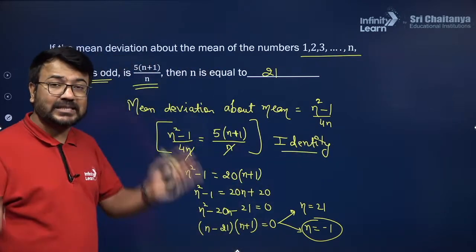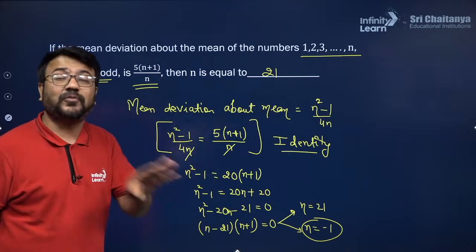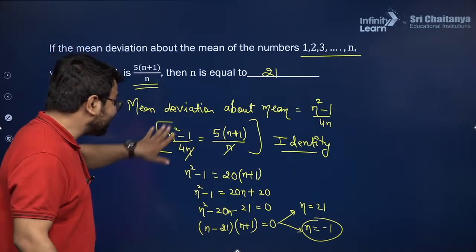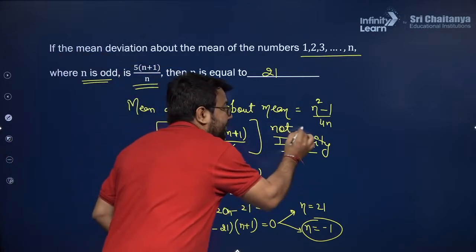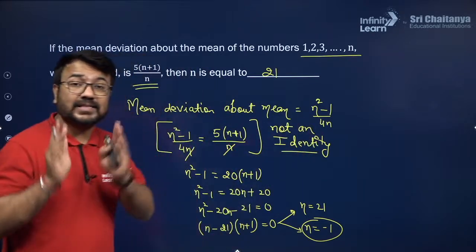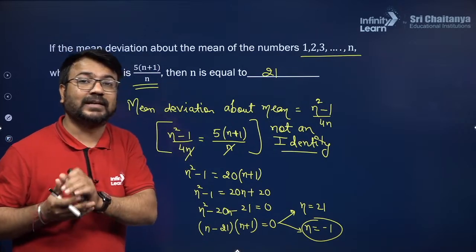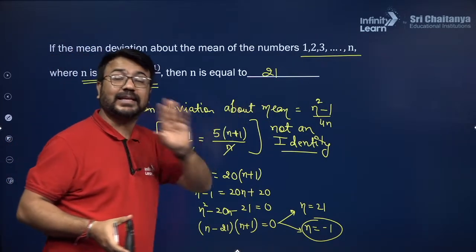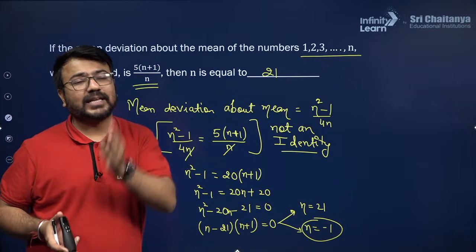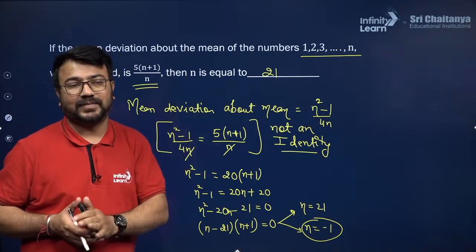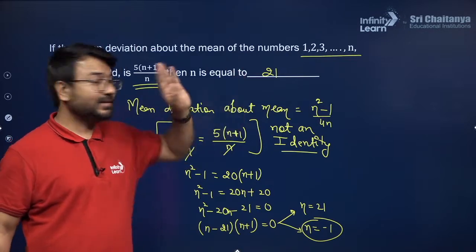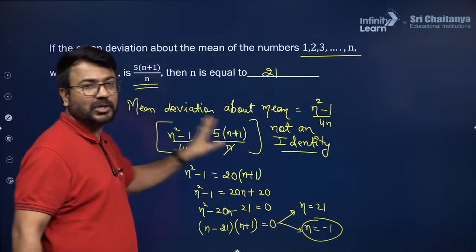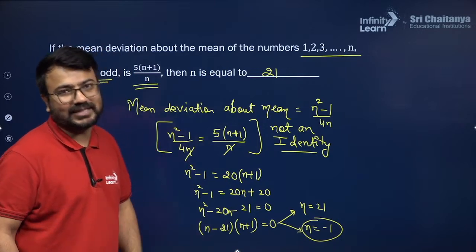Identity means an expression which is always true for every value of n. But in this particular case, this is not an identity. This will be true for a particular value of n, and that particular value of n they are asking for. So that is why you cannot take the value of n as 5. Suppose for generalized n these two expressions are given to you equal, then you might have considered.